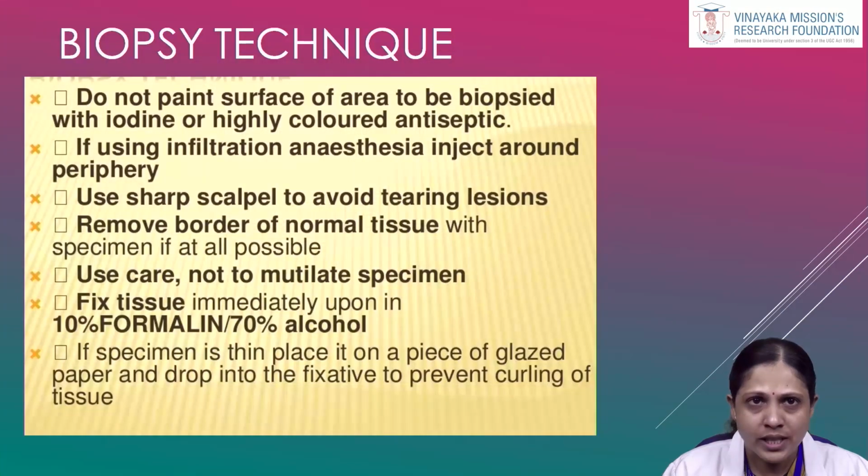Next we talk about the biopsy technique. First, we should avoid using highly colored antiseptic, which may act as an artifact after tissue processing. Second, we can infuse anesthesia around the periphery of the target area, and then we have to use a sharp scalpel to avoid tearing of tissue. Remove part of the normal and part of the lesional area and fix immediately in 10% formalin or alcohol, and the tissue is subjected to tissue processing followed by paraffin embedding, sectioning and staining. Finally, the slide with the section of the specimen is ready to be viewed under the microscope. So this is how the biopsy procedure has to be done.